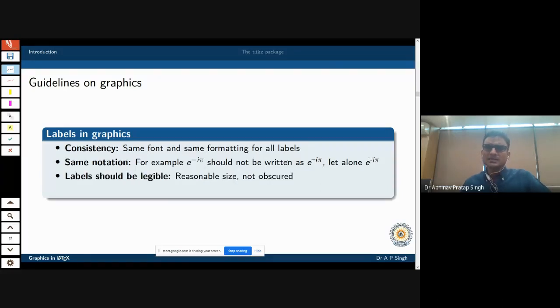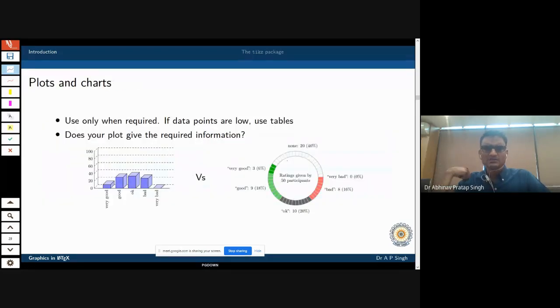Labels should be legible. That means people should be able to read what is being written. For example, in PPTs, that happens very often. Whenever students are preparing a PPT, they prepare their diagram in some software, then they introduce that diagram into their PPT, then they resize it, and when someone is looking at it, the font size is either too large or too small, so that the audience cannot read what is being written there. So all these things should be taken care of. All right, I'll skip this last part.